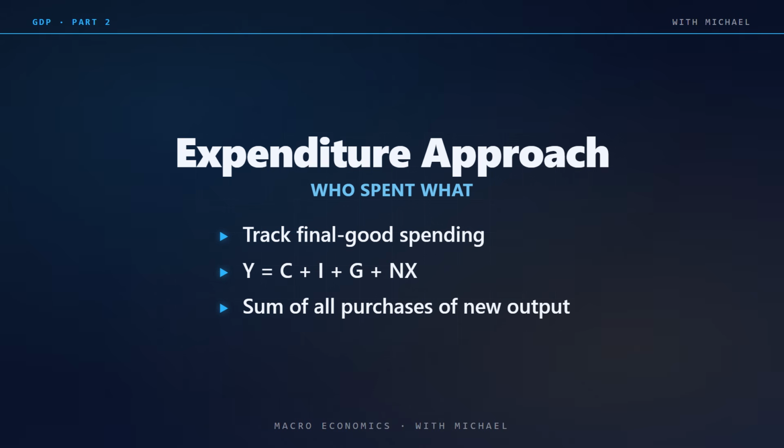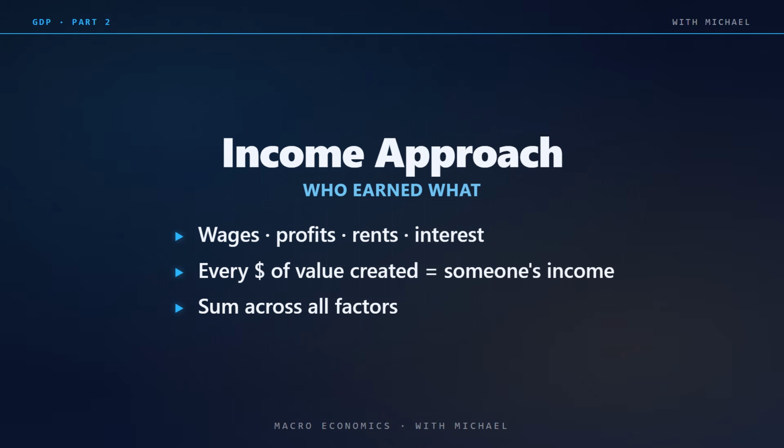The first method is the expenditure approach. Track all spending on final goods and services. Add up C plus I plus G plus net exports. Every dollar produced is bought by someone, so the spending side gives total output. The second method is the income approach. Track all income generated in production, wages, profits, rents, interest. Every dollar of value created becomes someone's income.